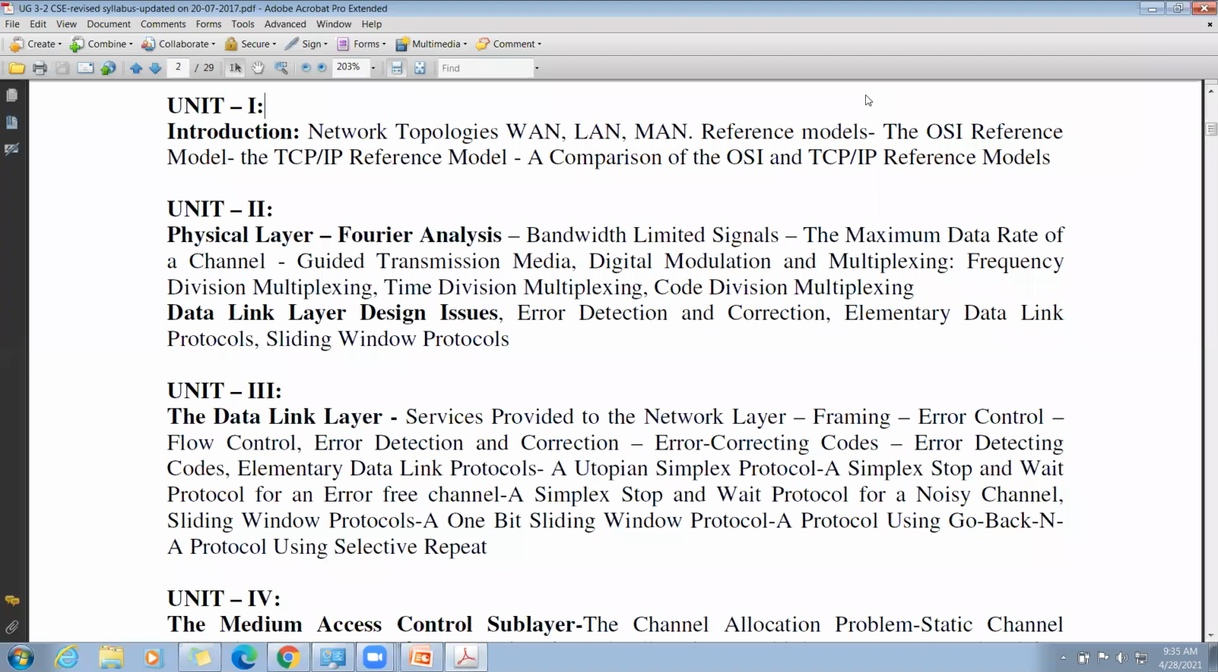I hope you all know about the physical layer. In the physical layer, the data unit we call is bits. From one physical layer to another physical layer, the bits are transmitted in the form of signals, and those signals are converted again to bits.